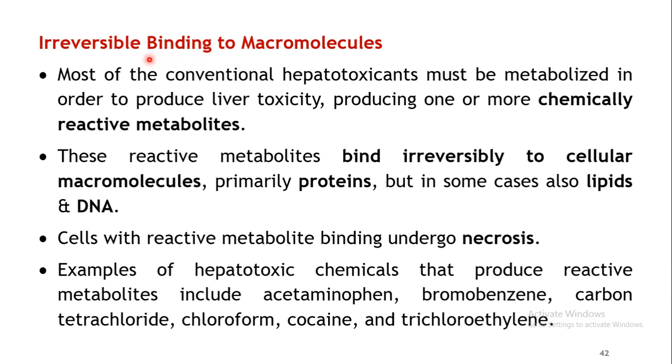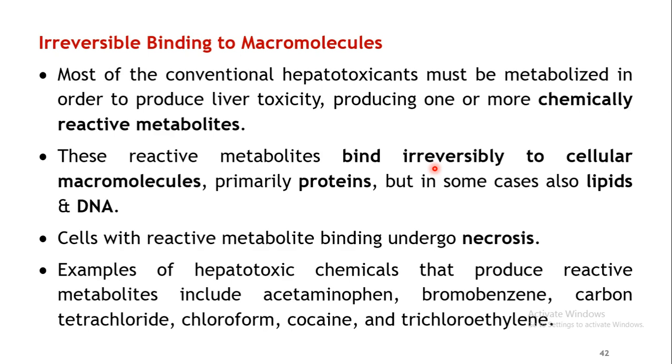Then coming to the next mechanism, irreversible binding to macromolecules. There are certain chemicals or hepatotoxicants which will be metabolized and converted into chemically reactive metabolites, which in turn will start binding to certain cellular macromolecules, and this binding will be irreversible in nature.